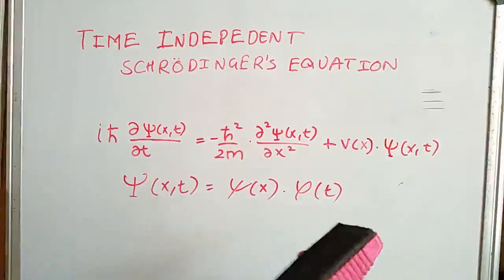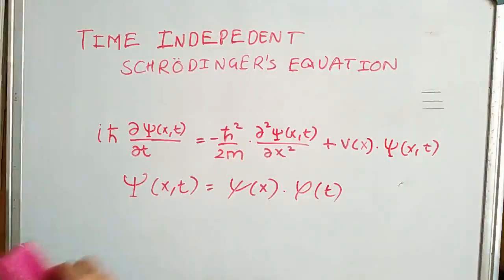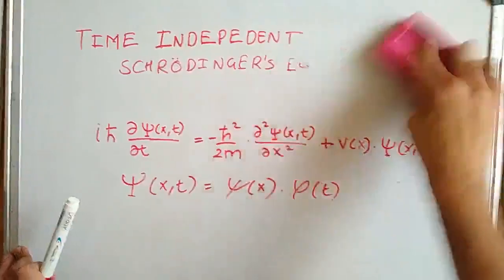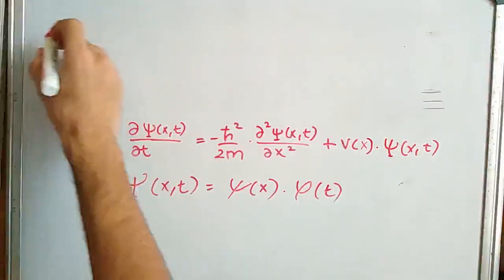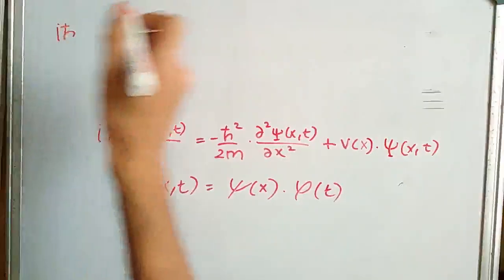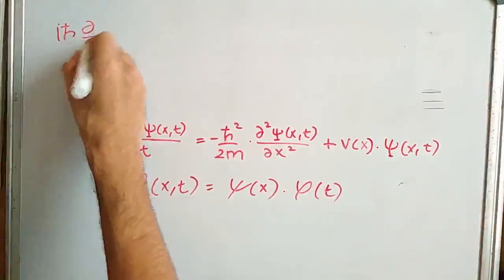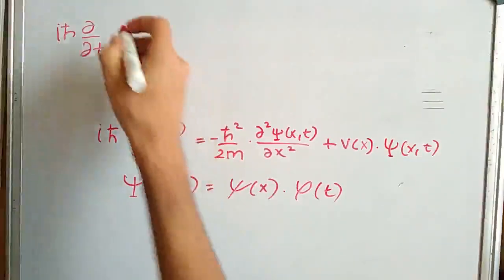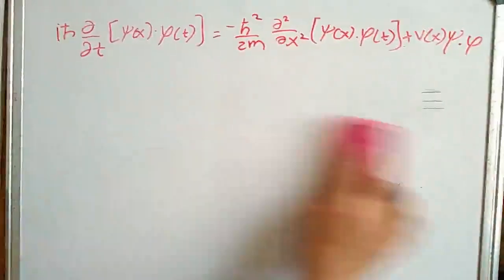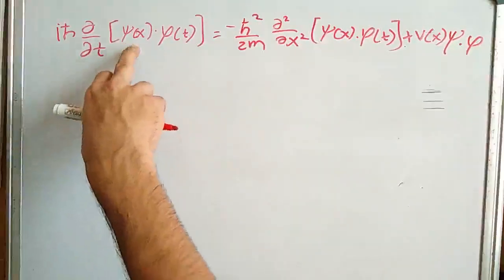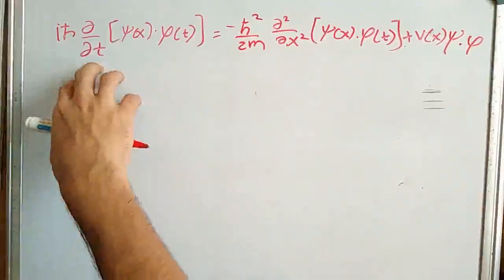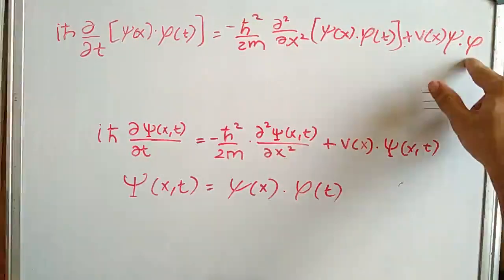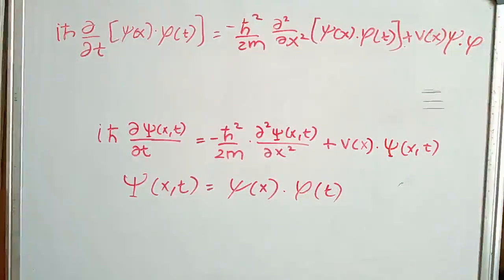Now let's make changes in this equation by putting in the uppercase psi. The left hand side says iħ ∂/∂t of the product, so psi is dependent on x and phi is dependent on t. That can be further simplified.